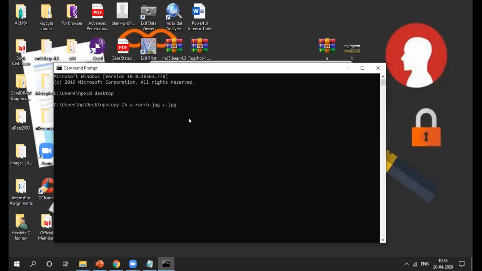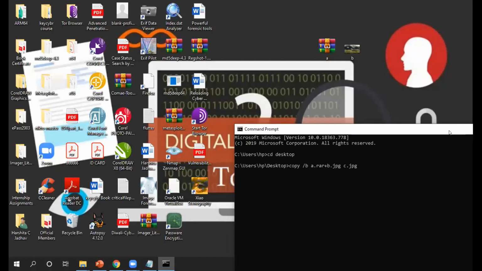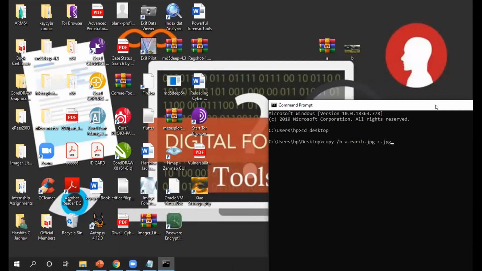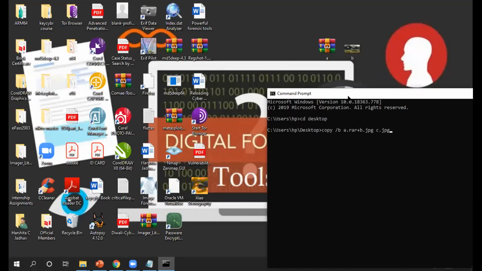So I'll just press enter. Then just search here for c.jpg.